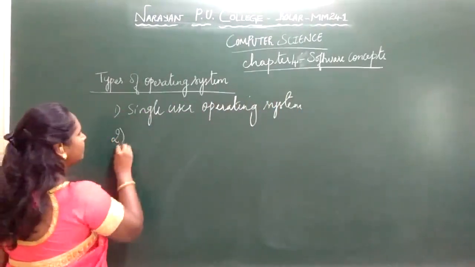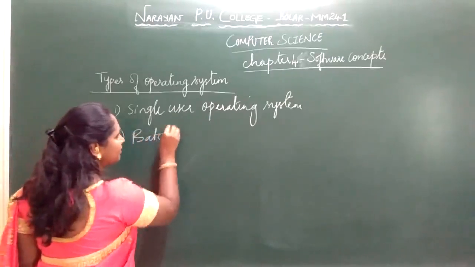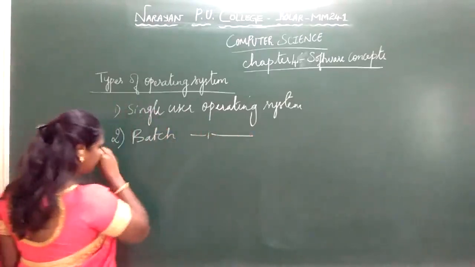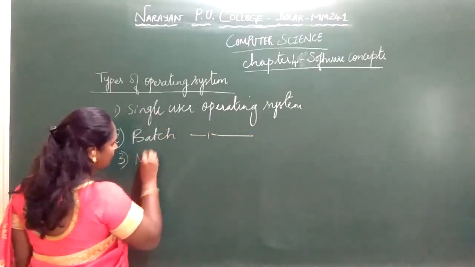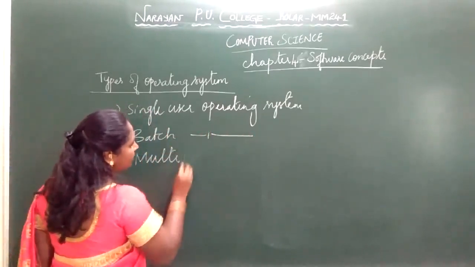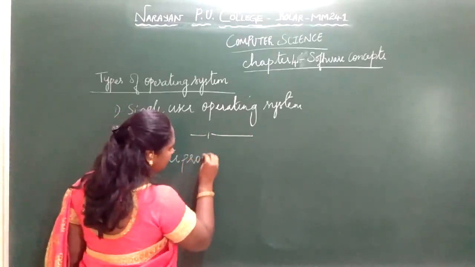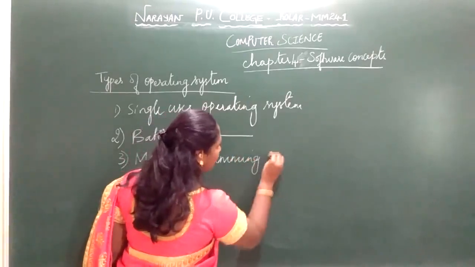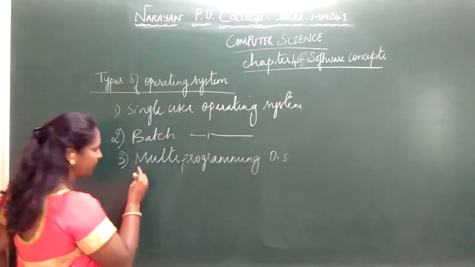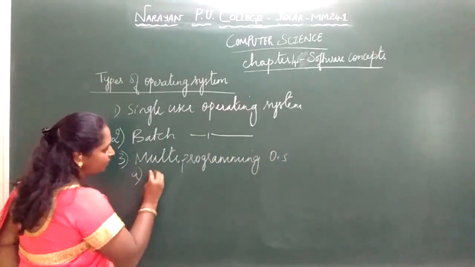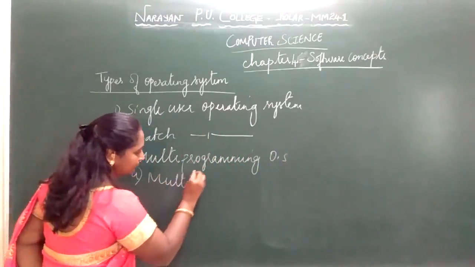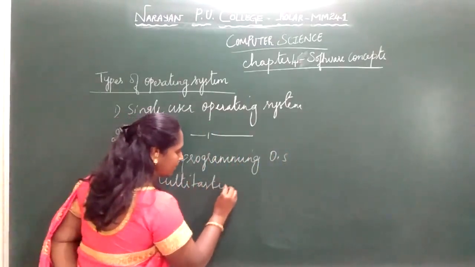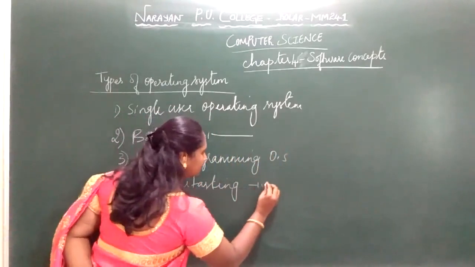Second one, batch operating system. Third one, multi-programming operating system. OS stands for operating system. In multi-programming you have multitasking operating system.